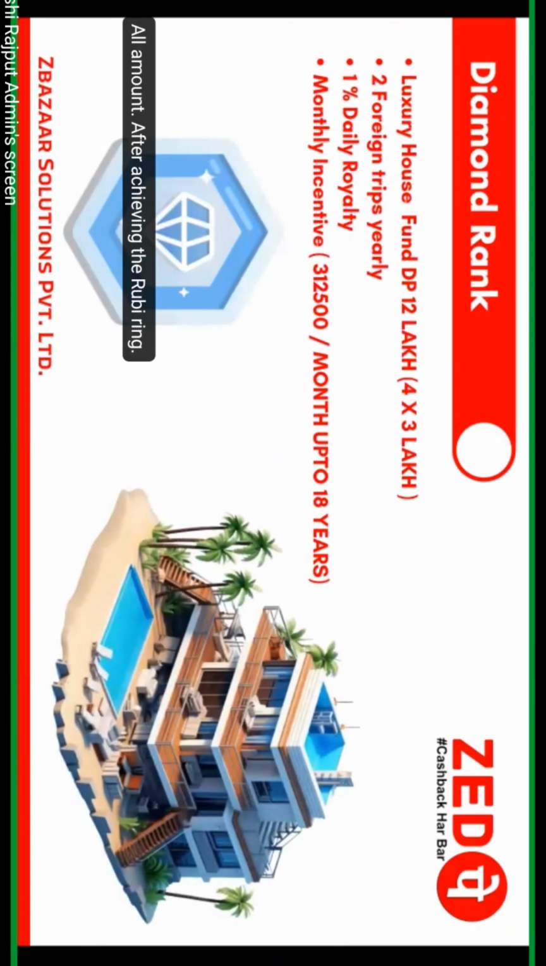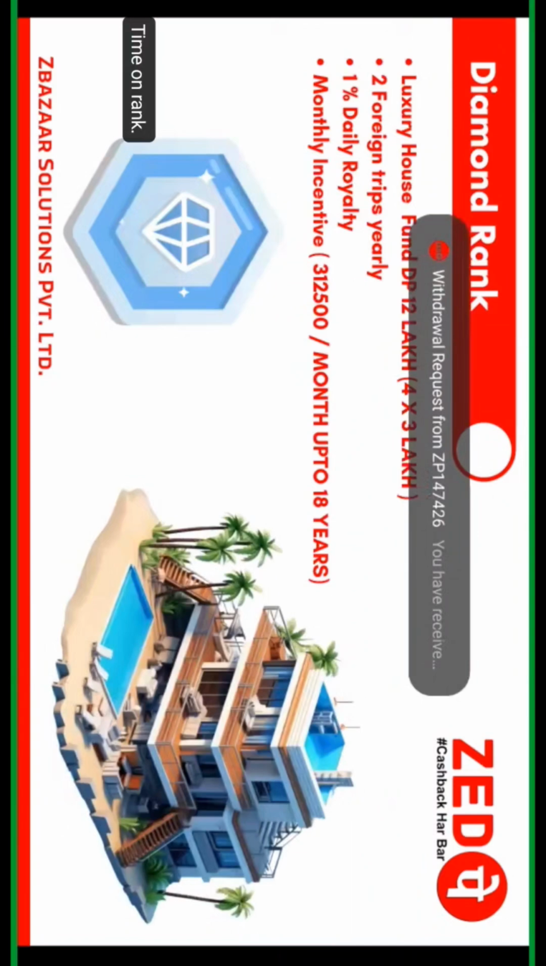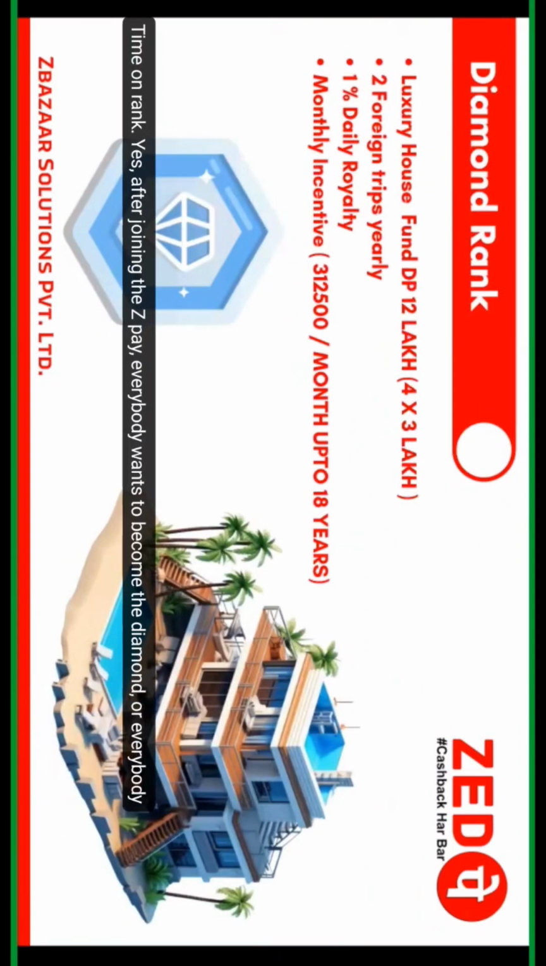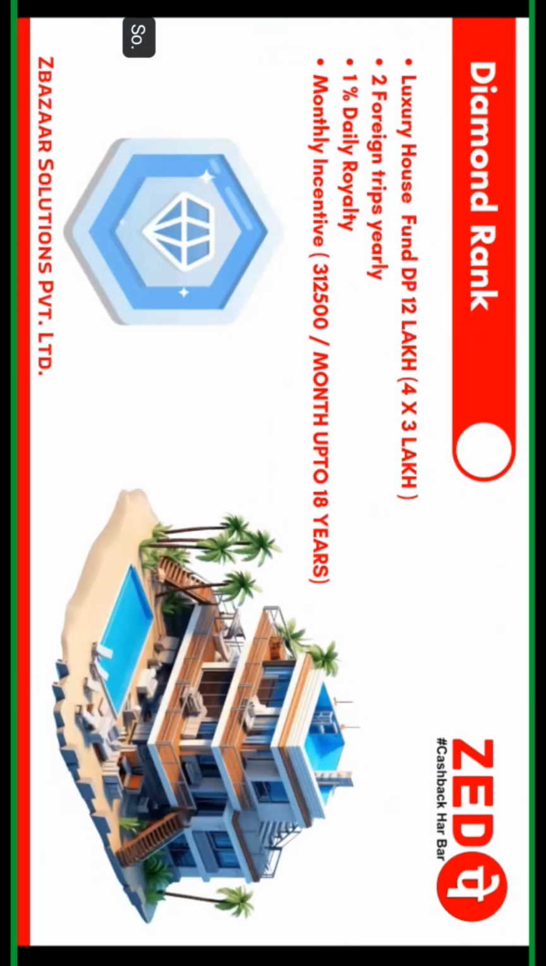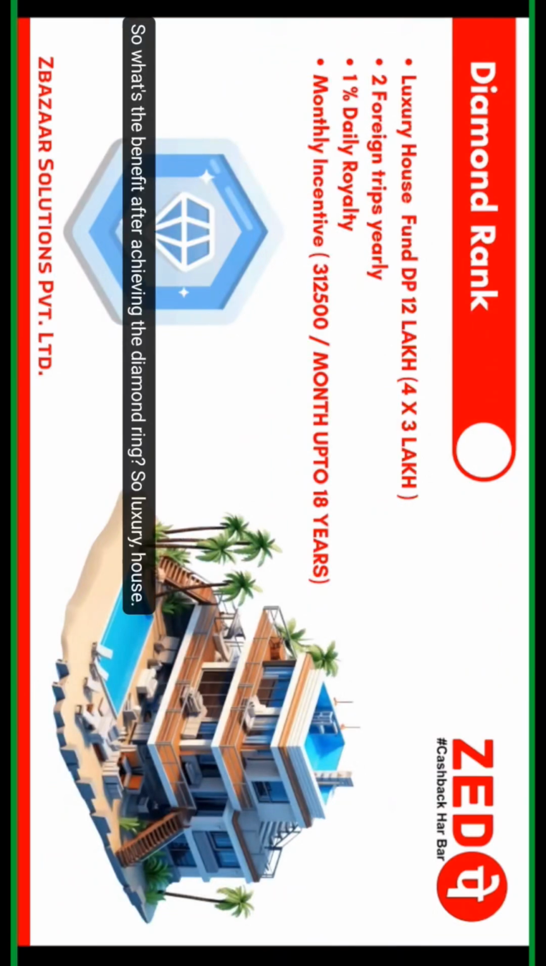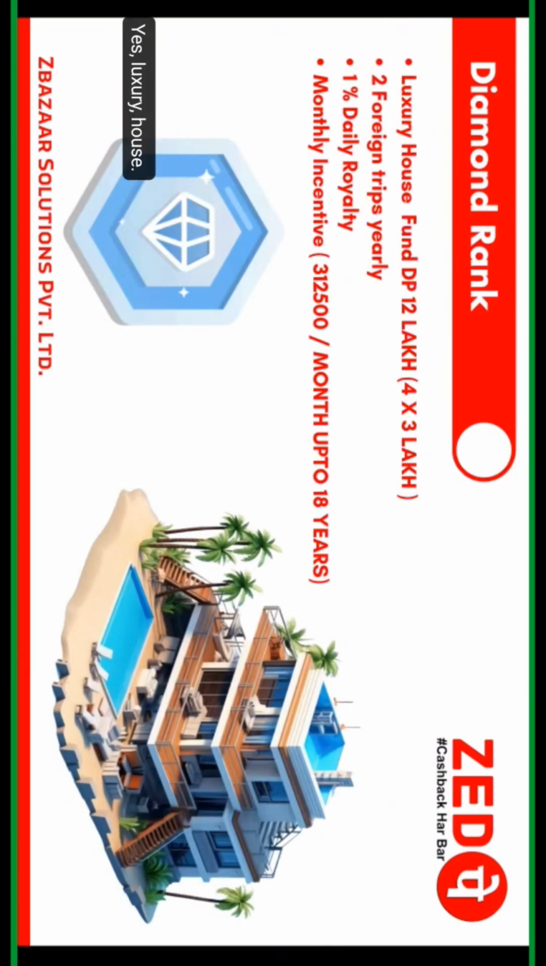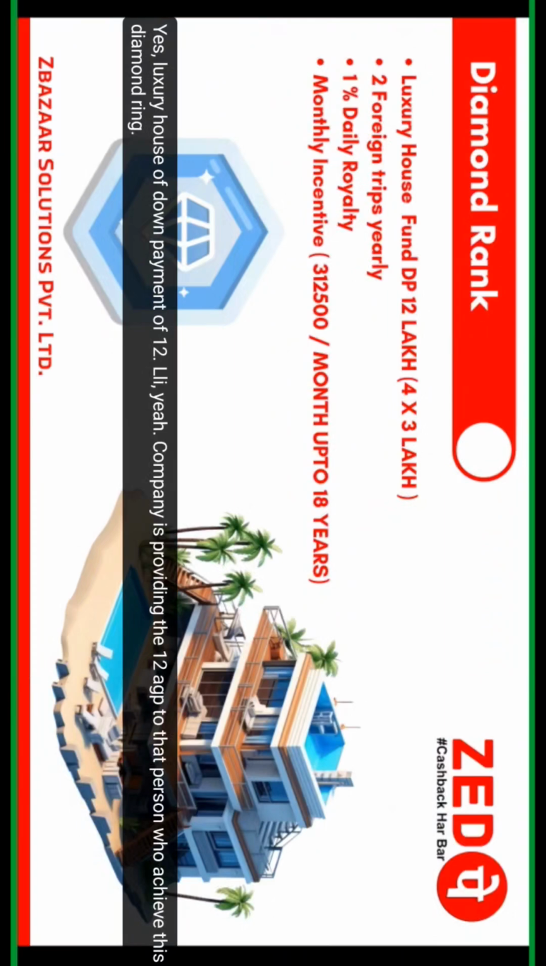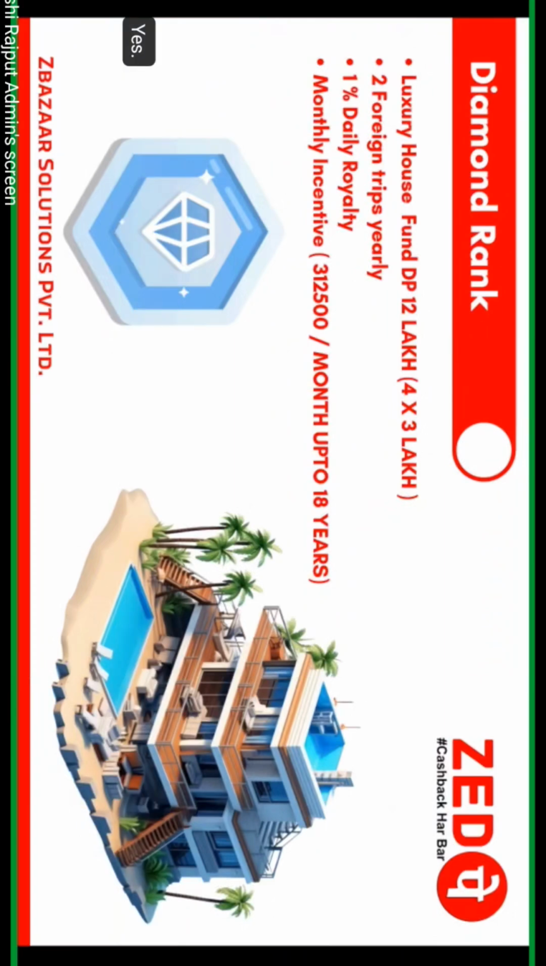Diamond rank. After joining ZPay, everybody wants to achieve the Diamond rank. So what is the benefit after achieving it? A luxury house down payment of 12 lakh rupees. The company provides 12 lakh rupees to the person who achieved the Diamond rank, and 3 lakh rupees in 4 parts will be received by that person.